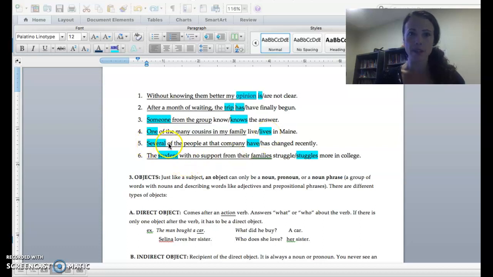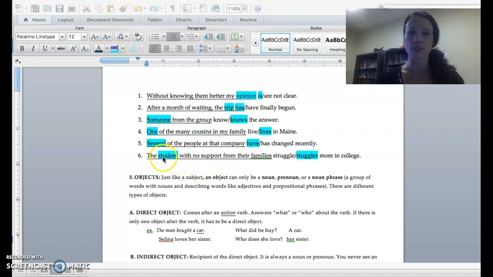Number 5, again we have prepositional phrases of the people at that company. So those cannot be my simple subject. It has to be several. Is that singular or plural? It's plural, right? So I have my plural verb have.